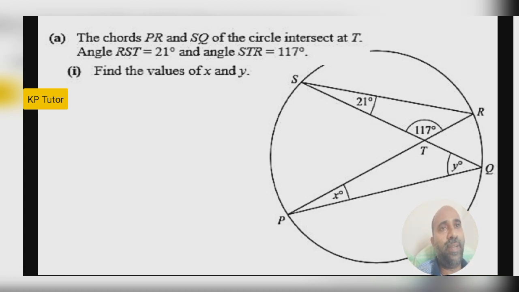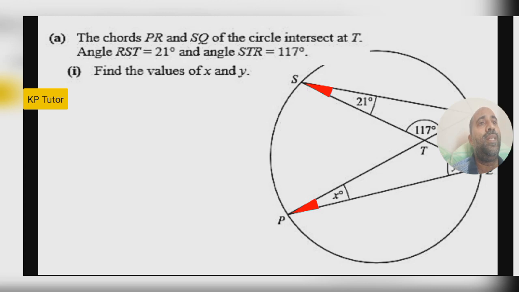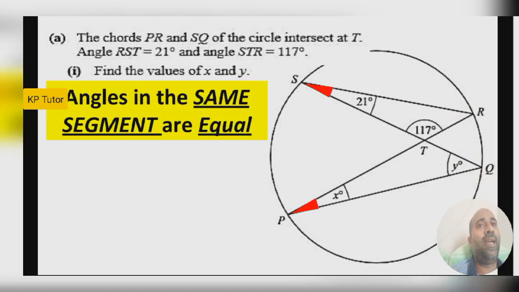If you follow the correct way, you will get the answer easily. So where is the x? Yeah, this x. Behind me there is a chord, RQ. Look, from the same segment, right? What is the theorem? Angles in the same segment are equal. So what is the value of x? Already one angle is 21, so x must be 21, according to the theorem: angles in the same segment are equal.